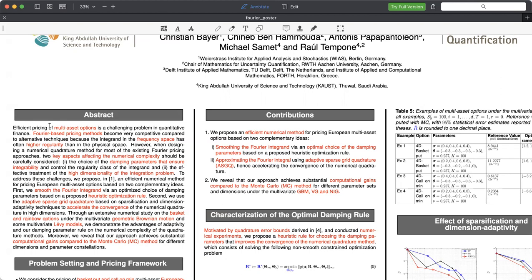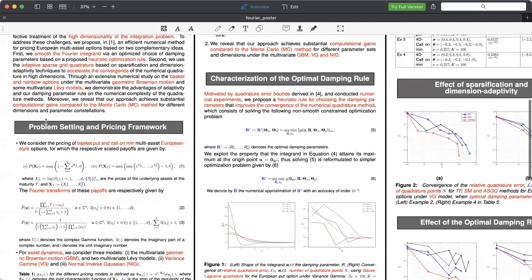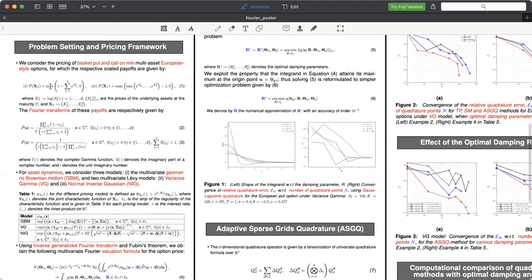Through an extensive numerical study on basket and rainbow options under the multivariate geometric Brownian motion and some multivariate Lévy models, namely variance gamma and normal inverse Gaussian, we demonstrate the advantage of adaptivity and also our damping parameter rule on the numerical complexity of the quadrature methods. Moreover, we reveal that our approach achieves substantial computational gains compared to the Monte Carlo method for different dimensions and parameter constellations. We start by defining the problem setting and pricing framework.